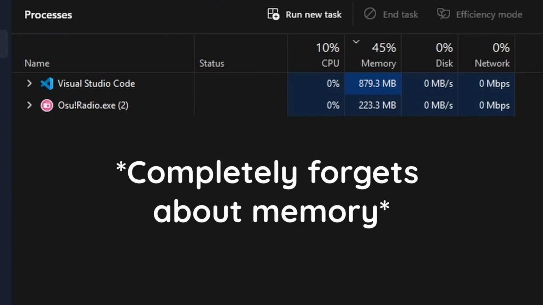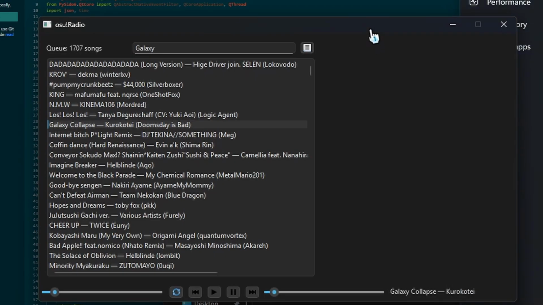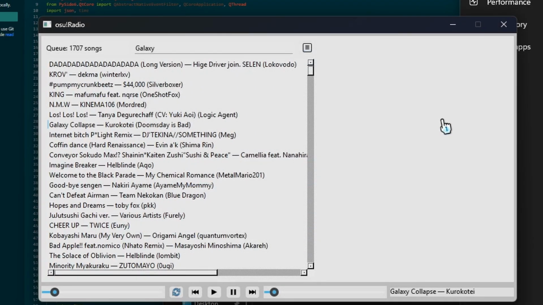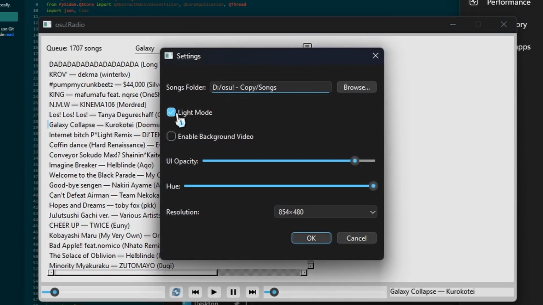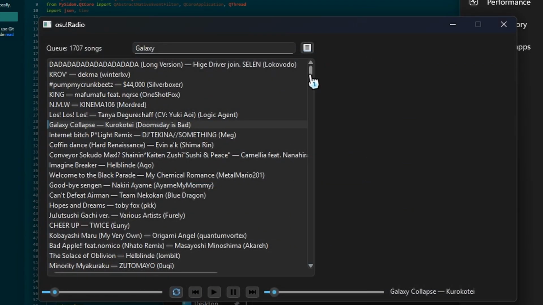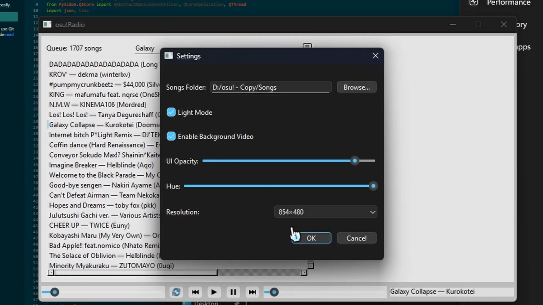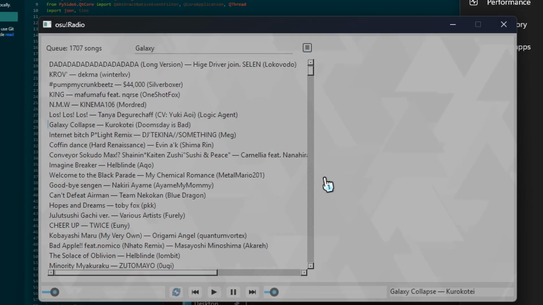Anyway, that's literally everything. I'm gonna leave this down to you guys in order to have fun, play around with it. Everything should work. I will show light mode because it is light mode. It's not as fleshed out as dark mode. Like, the comparison here is night and day. It's just because I didn't want to make it huge priority. There's probably someone out there that's gonna get mad at me and be like, oh man, but I wanted to be able to have everything perfect. I'm sorry, man. If you're a light mode freak, that's on you.